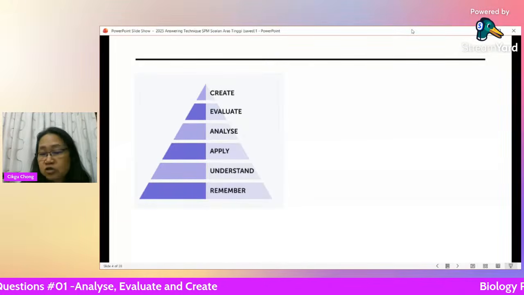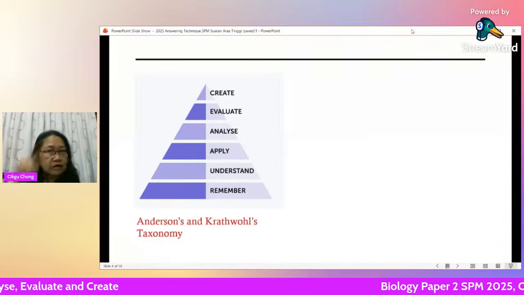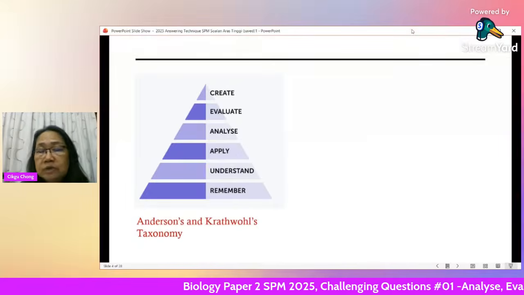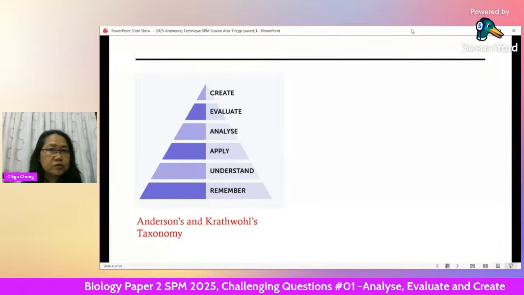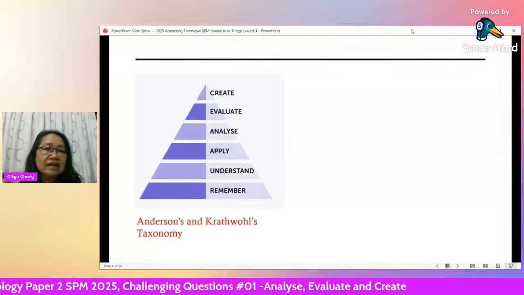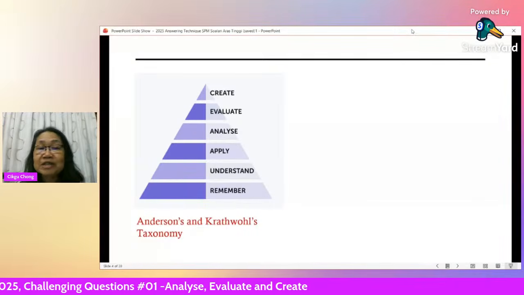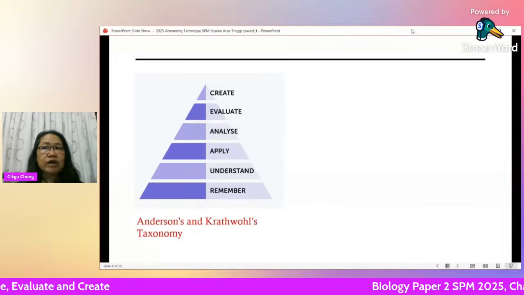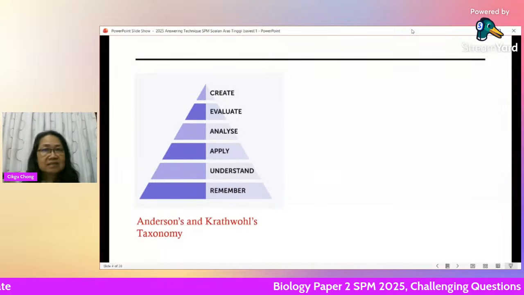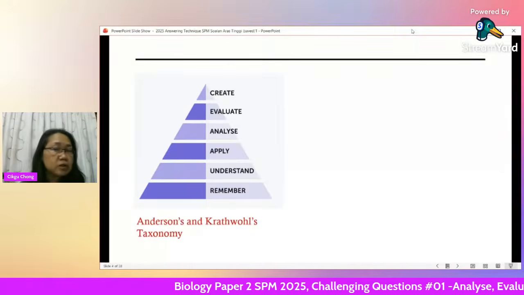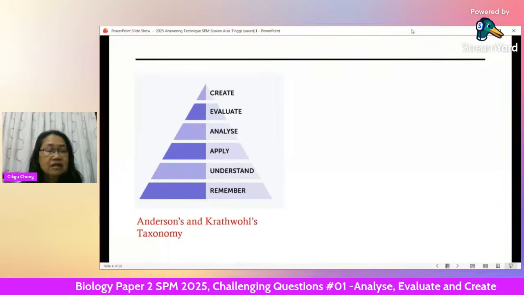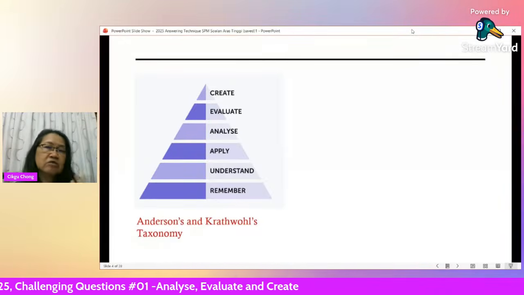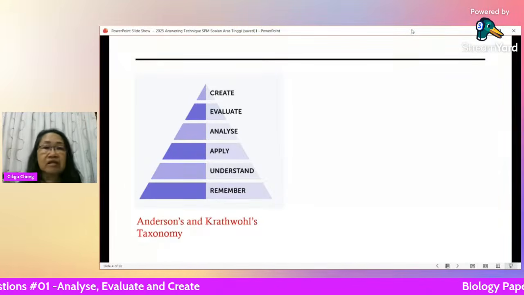This cone or pyramid is called the Anderson and Krathwohl taxonomy. Every teacher knows this. This is what we learn in college or in university. We learn all this pedagogy, the art of teaching, the correct way of teaching, what the methods are, the science behind the teaching. We are all trained for that. So the first 3 levels, remembering, understanding, applying, are not that high level. We say soalan aras rendah.